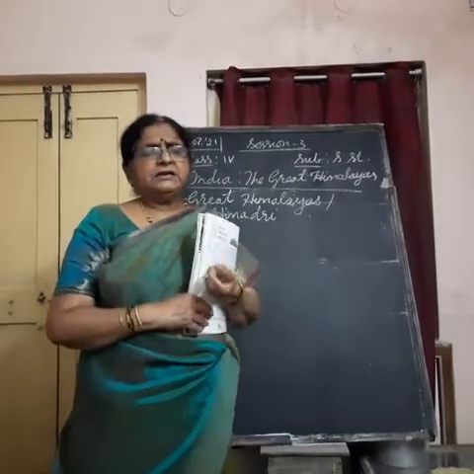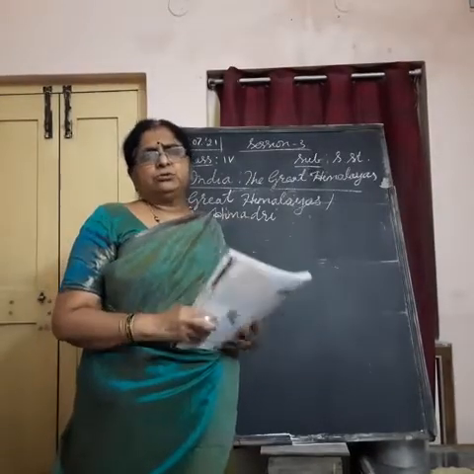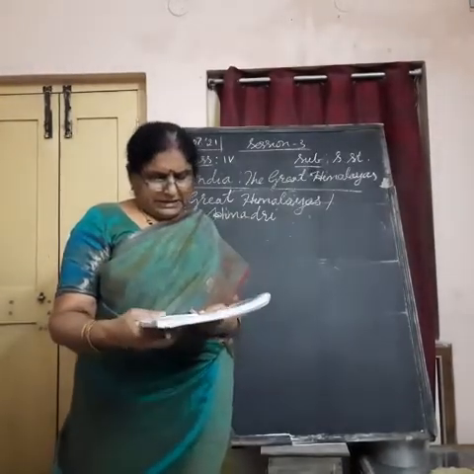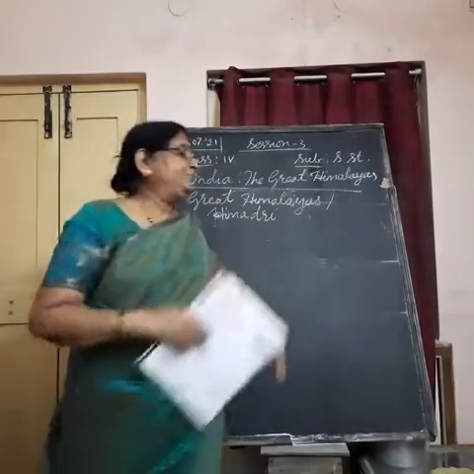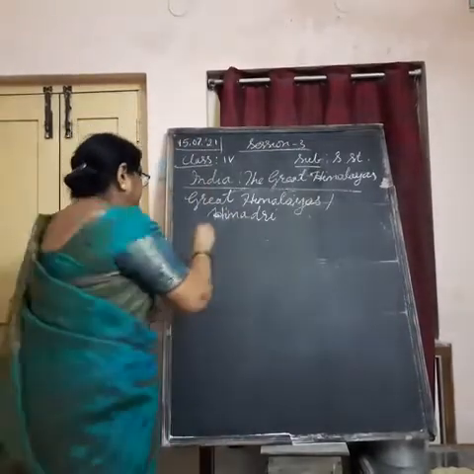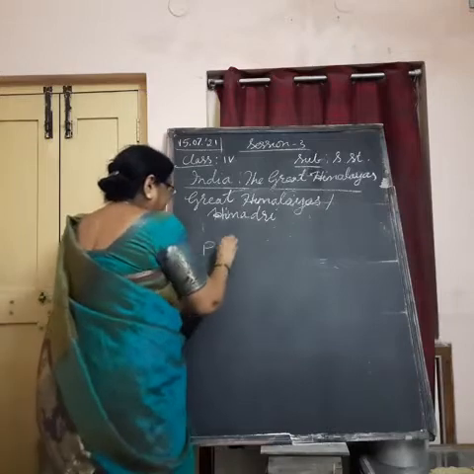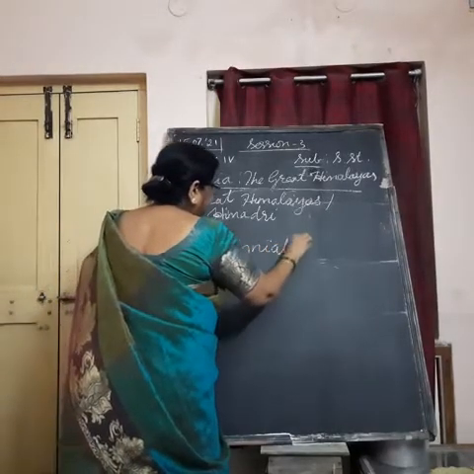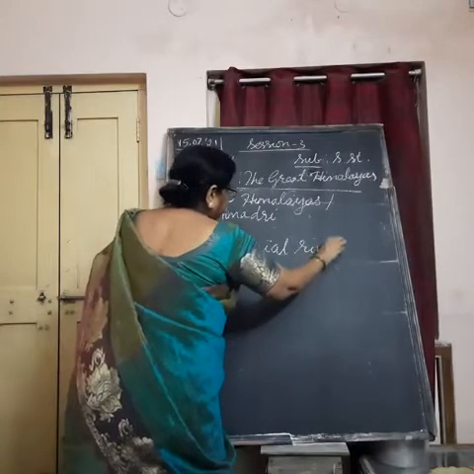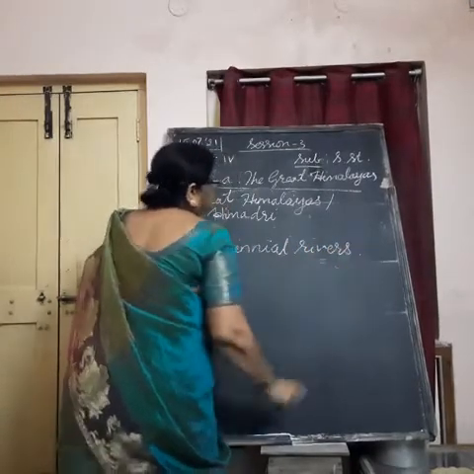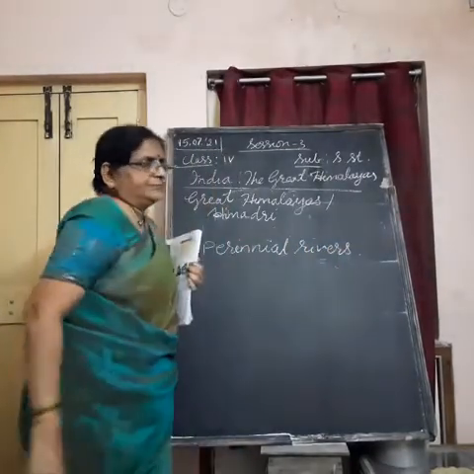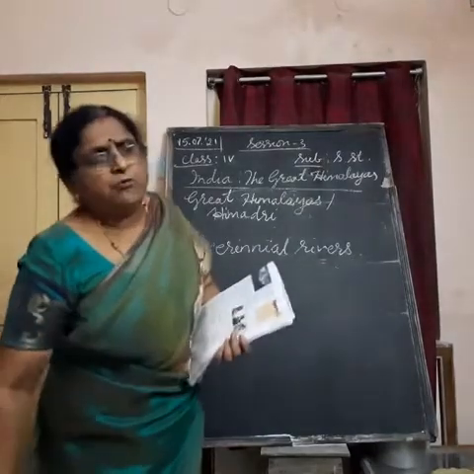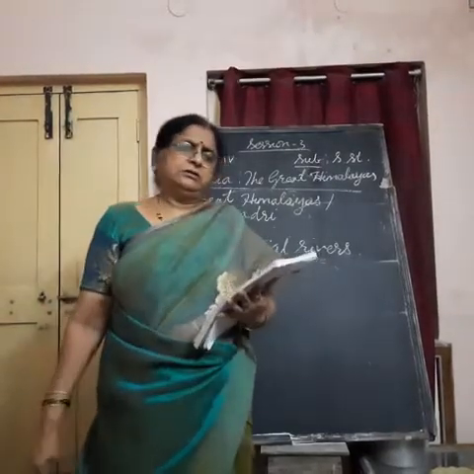In this way, Ganga, Yamuna, Brahmaputra, Kosi and Sutlej are called perennial rivers. What do we mean by perennial rivers? The rivers which do not dry up throughout the year. They always have flowing water.